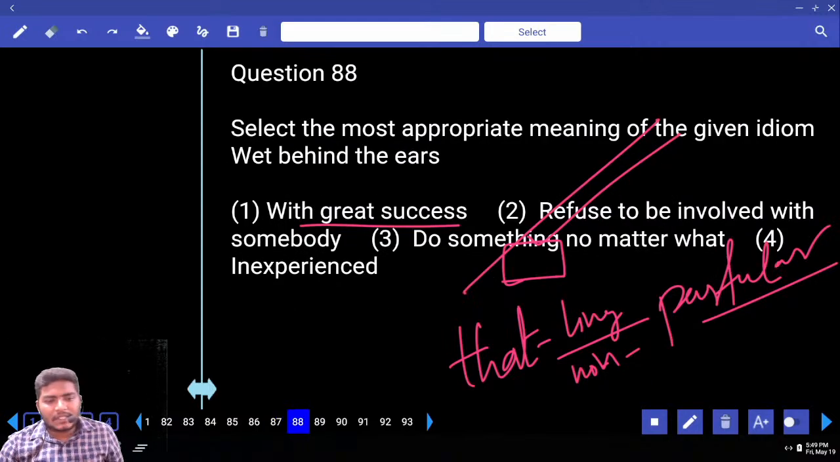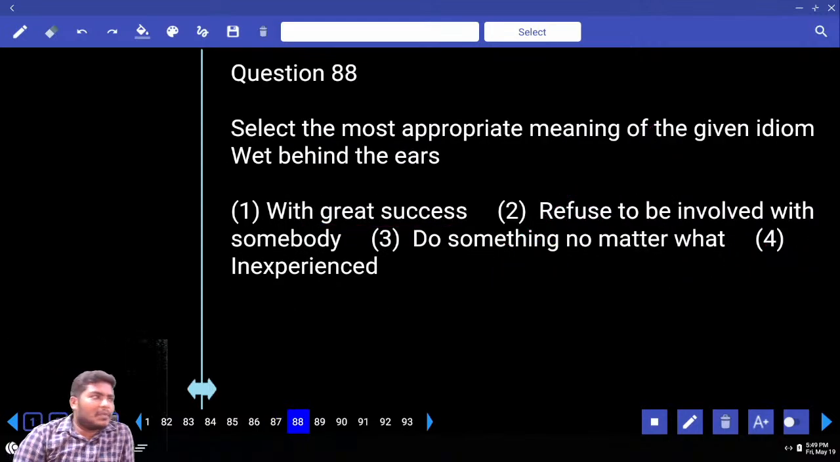Next, move to 88. Wet behind the ears. Let me tell you one more idiom related to this. Can anybody tell me one more synonymous idiom to this?